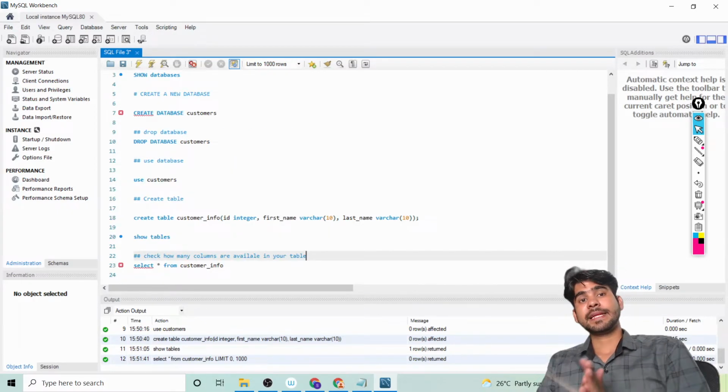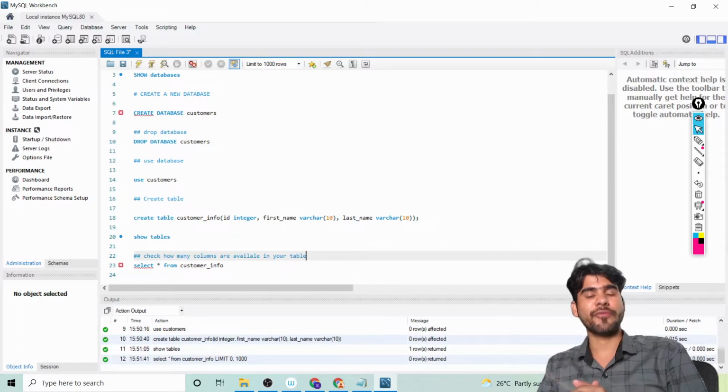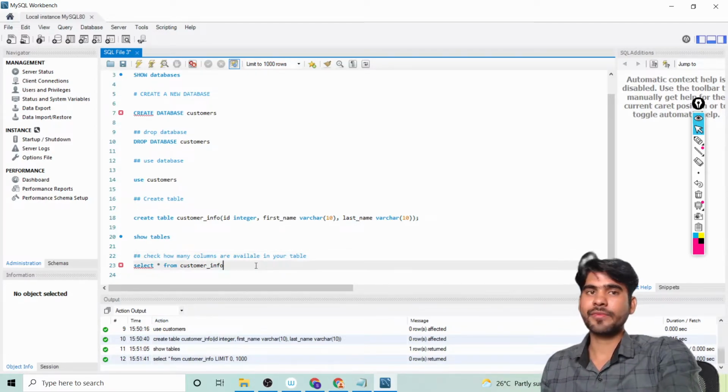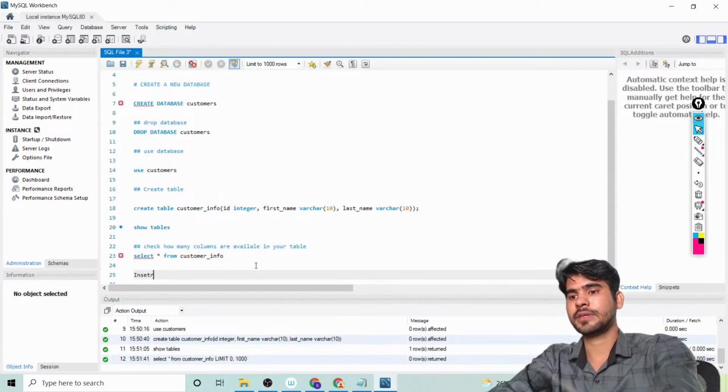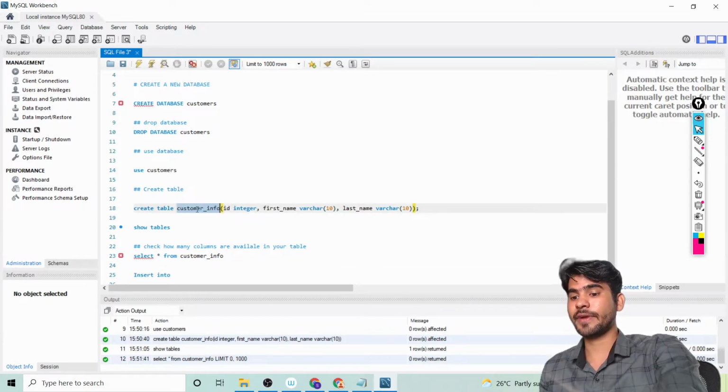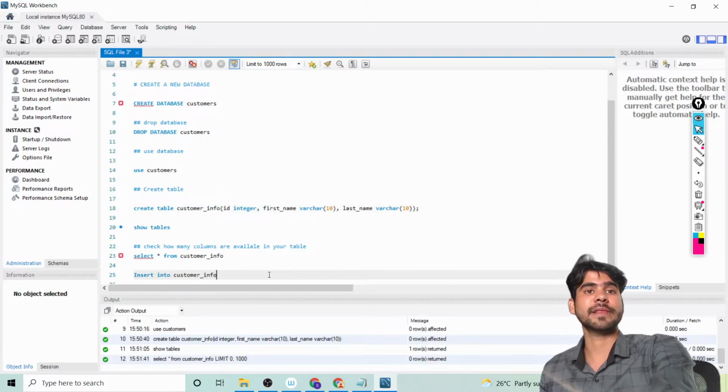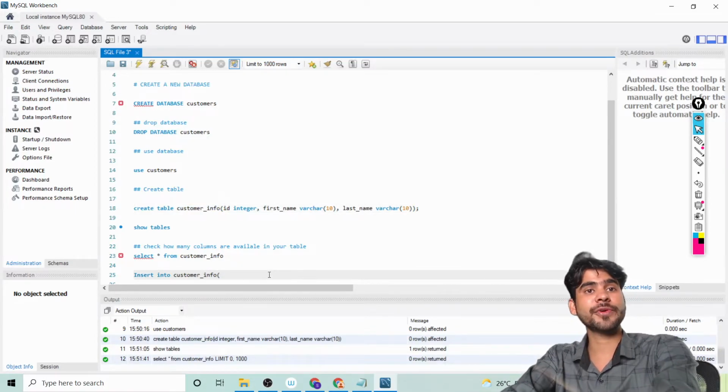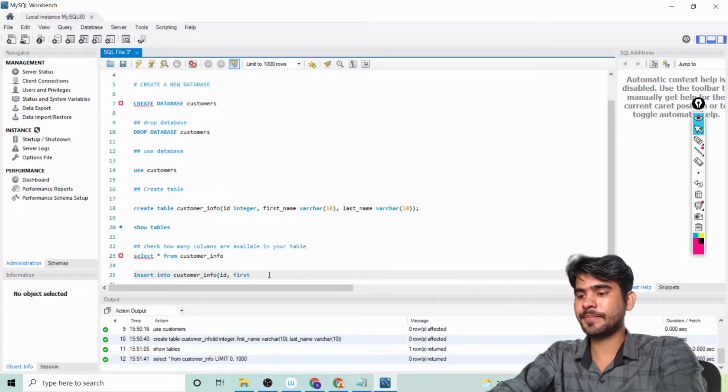Now let's try to insert some value in your existing table. So for this you can write insert into, where we want to insert value in our customer info table. Okay, which types of value we want? I want ID, I want first name and last name. Okay, I want ID, first name, last name.